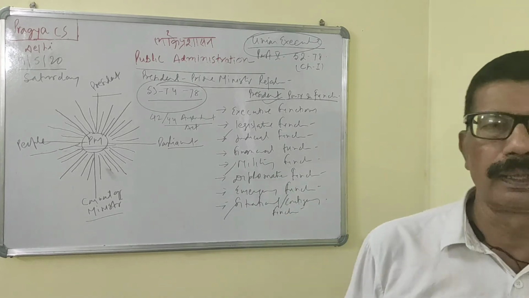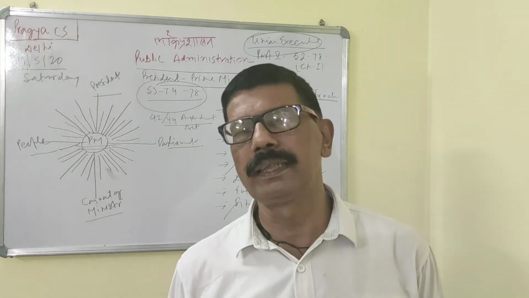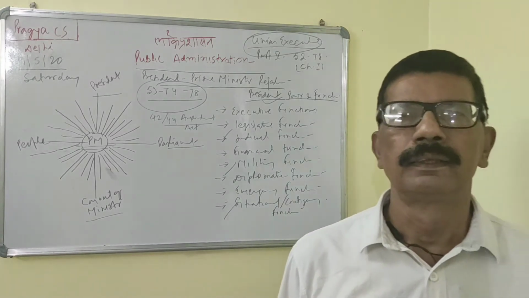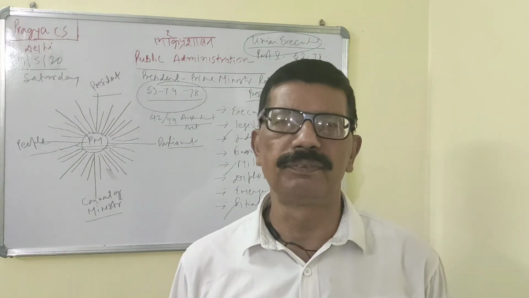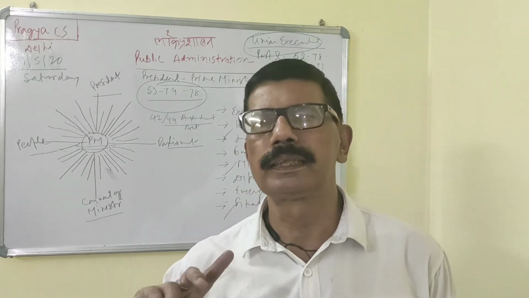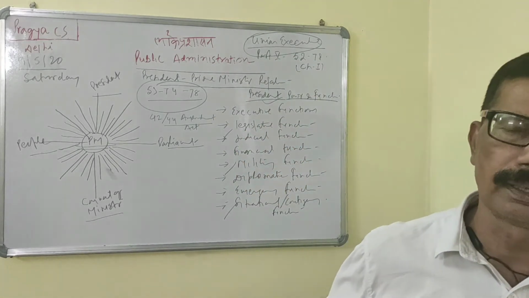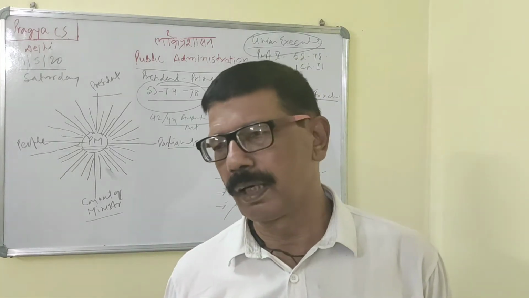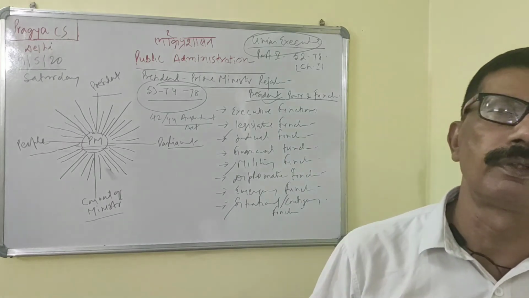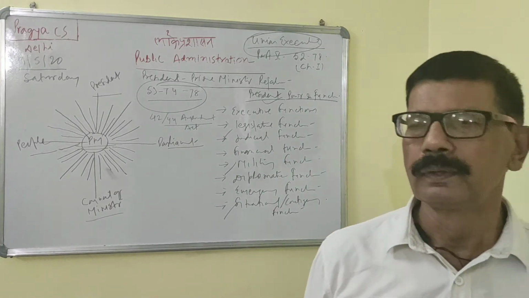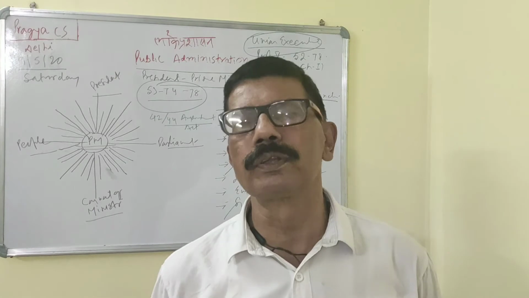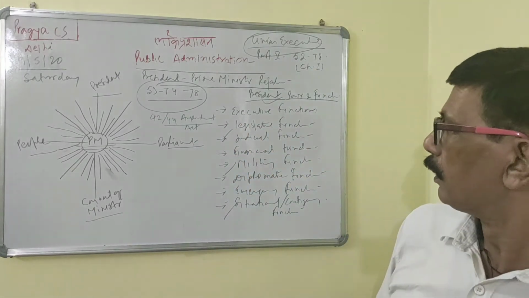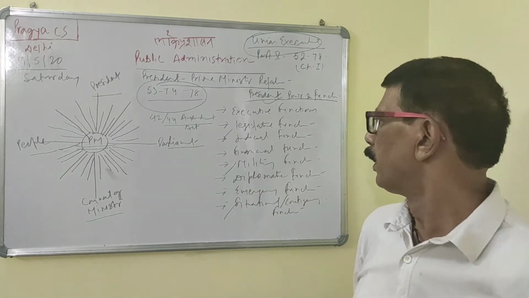Now, military function. The President is head of the defense forces. He appoints the CDS, Chief of Defence Staff. Recently, it was constituted as a new post. He appoints the 3 heads of the armed forces. He has power to declare war and power to declare the conclusion of war, subject to approval of Parliament. Got the point?